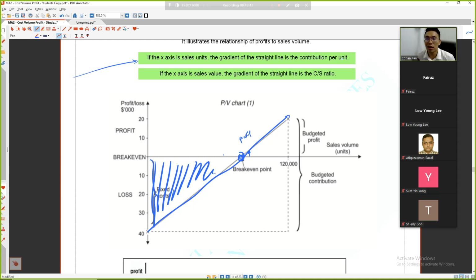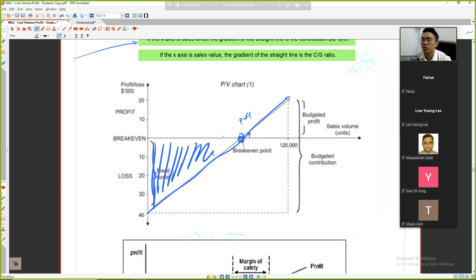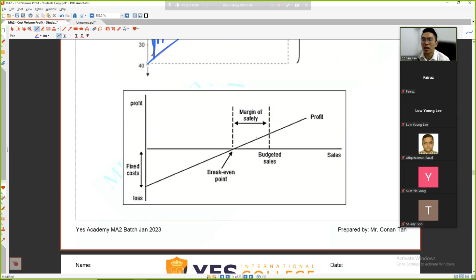That's simple, right? Alright, so I just want to tell you that this is the margin of safety. Margin of safety means the budgeted sales minus the break-even point. So this is the point where we have a margin of safety.